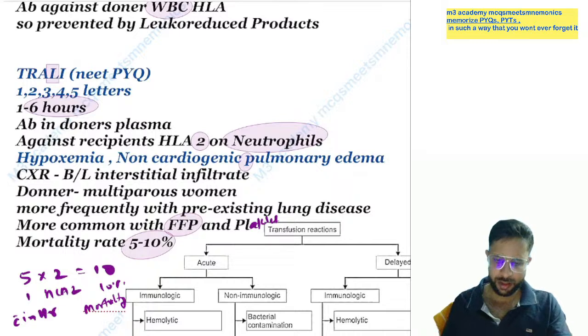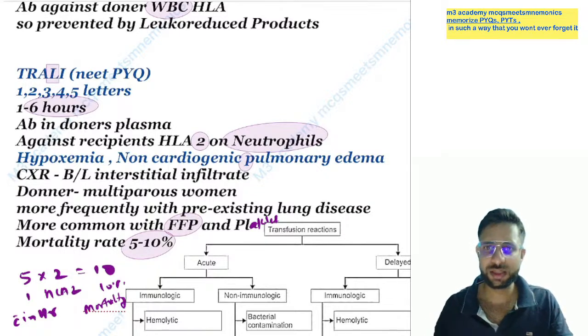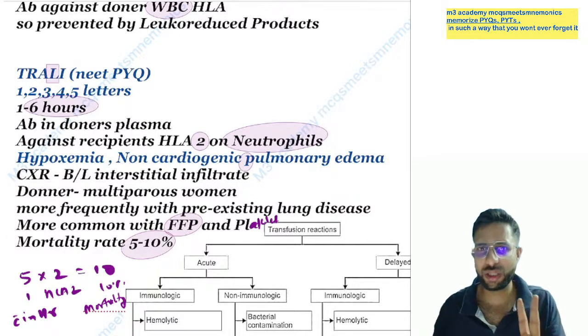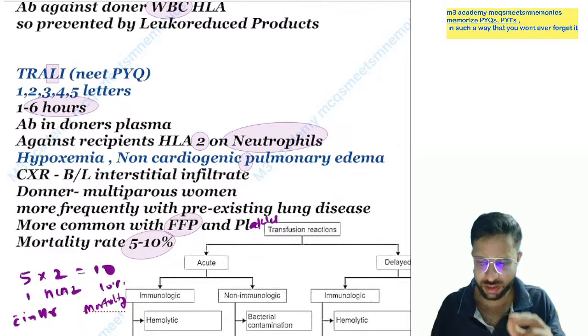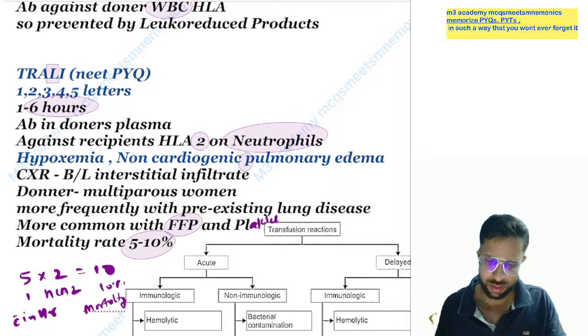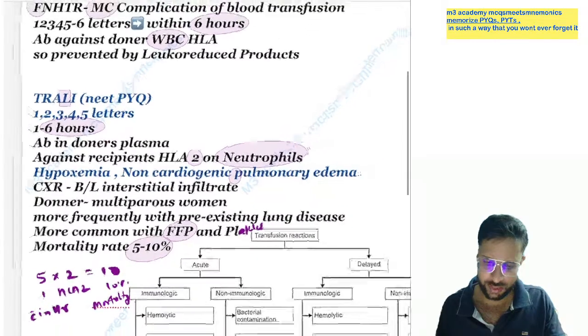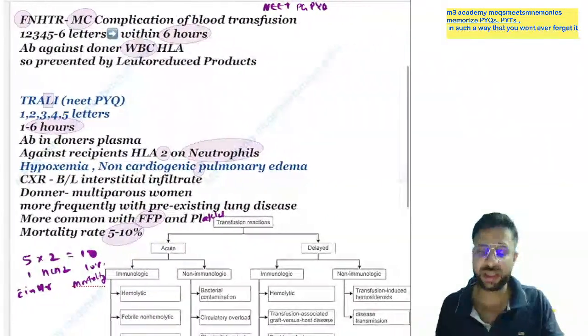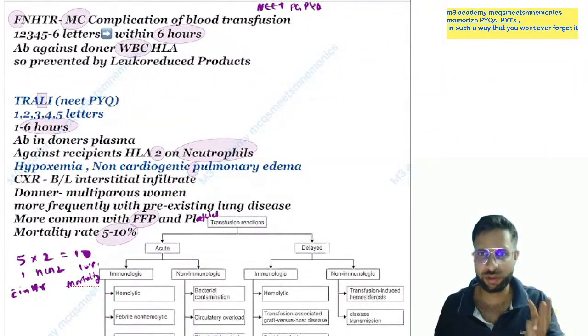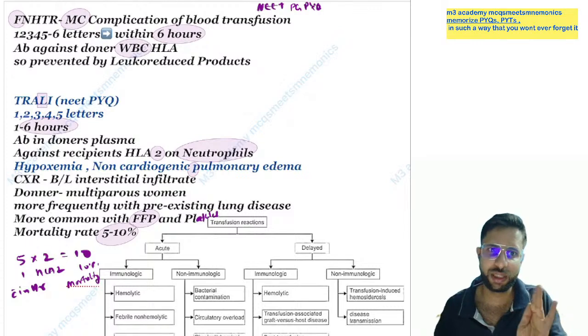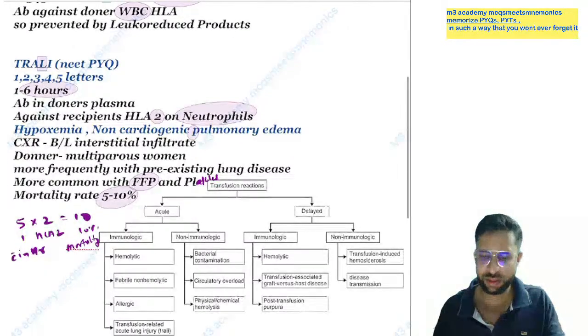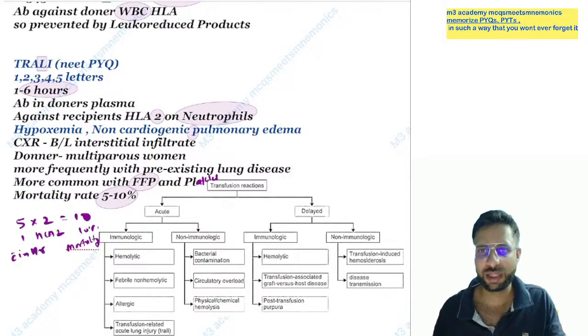Yes. So again, you can say TRALI, remember HLA2 is there. Yes, TRALI, the main WBC is neutrophil, so neutrophil is there. So you can say antibody against recipient HLA2 on the neutrophil. Each and every keyword is important. Neutrophil is important, 6 hours is important, HLA2 is important. Yes, and the mortality also is important. Most common with the fresh frozen plasma, this is also important.